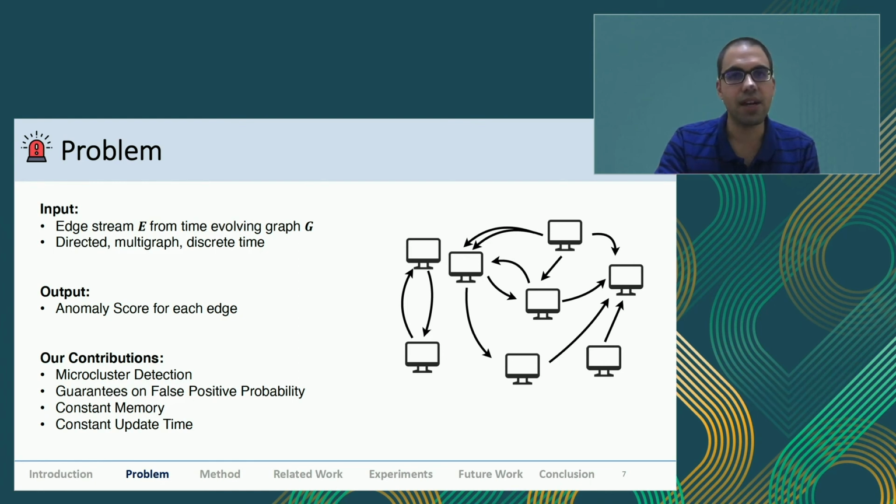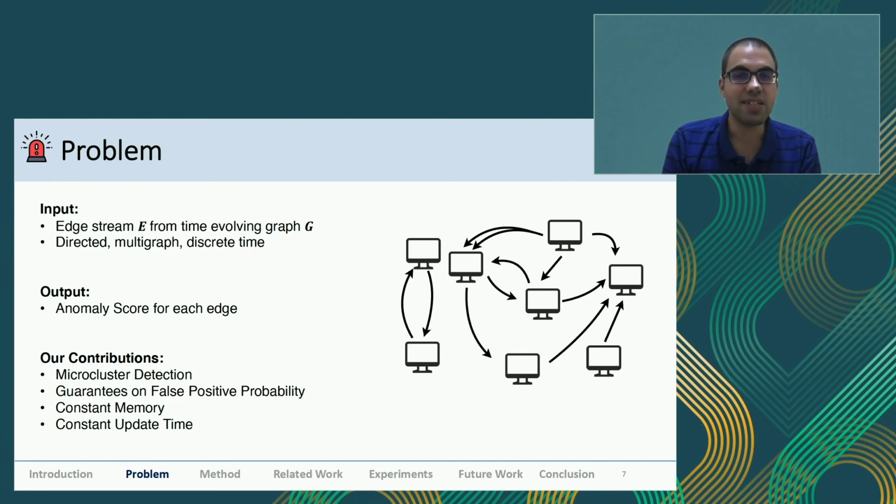It gives guarantees on the false positives, like what are the false positive probabilities. So for critical applications, this is quite crucial, because you want a guarantee on your false positives. You do not really want those to extend beyond a certain limit.